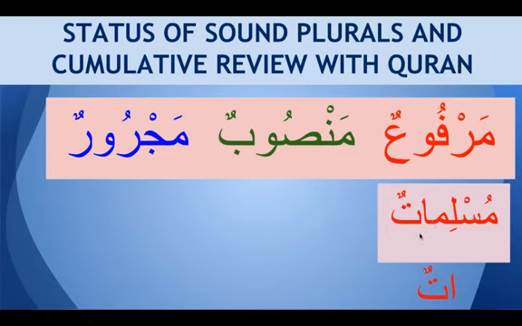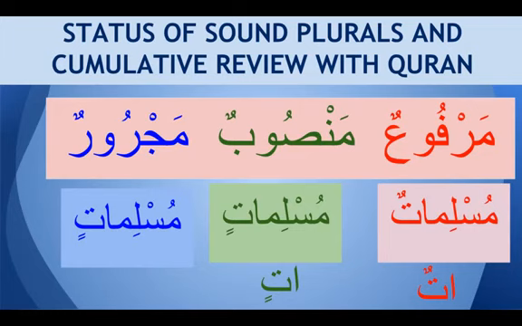And how do we know it is mansub? So look carefully. So we don't have sign of fatha here, we actually have sign of kasra. It's muslimatin. We don't have muslimatan. It is muslimatin. So alif and ta with kasratain is mansoob for muslimatun. It's muslimatun, muslimatin, and majroor is again muslimatin. So same alif and ta with kasratain is sign of majroor.